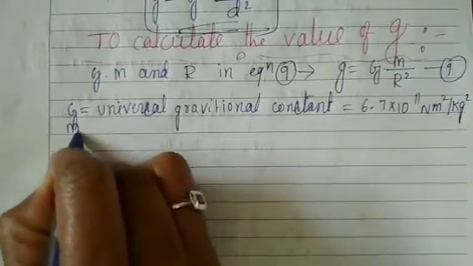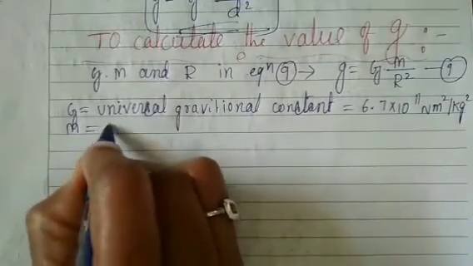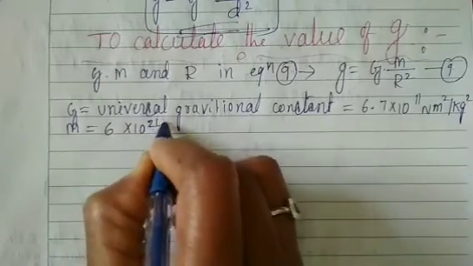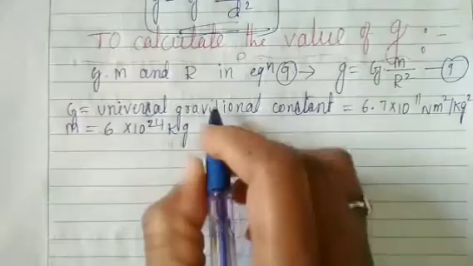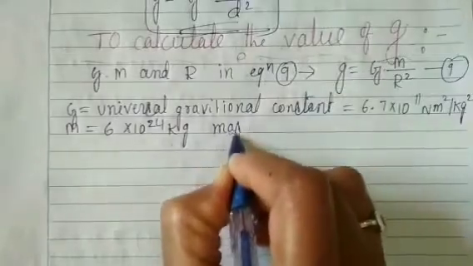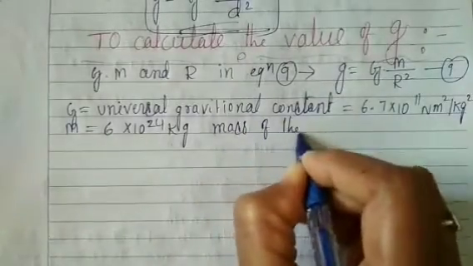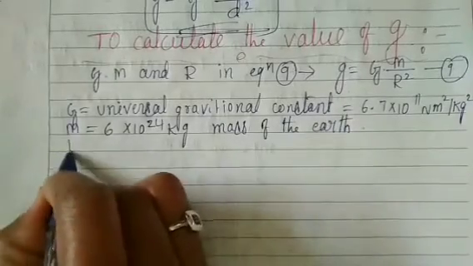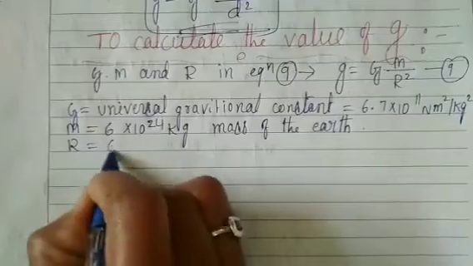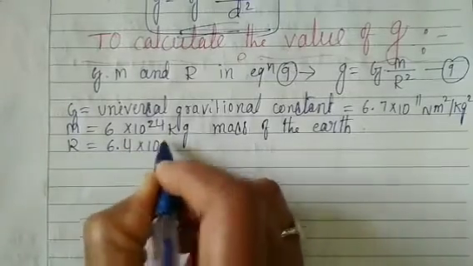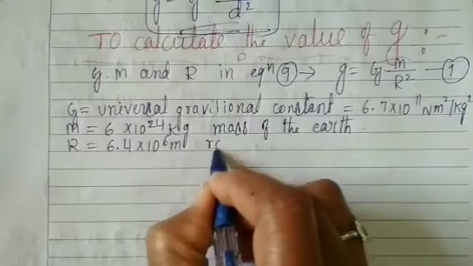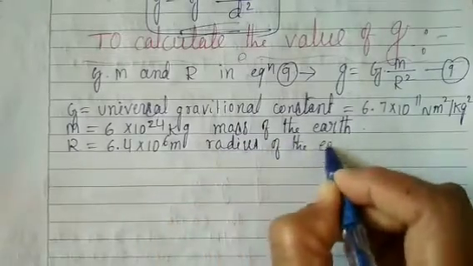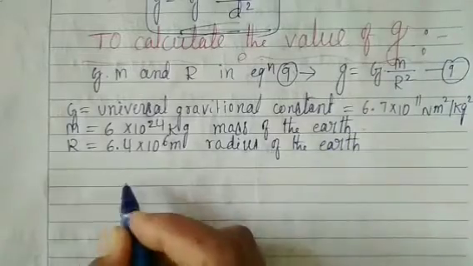And next, M is equal to 6 into 10 to the power 24 kg, which means the mass of the earth. Next one, the radius of the earth, R, is equal to 6.4 into 10 to the power 6 meter.